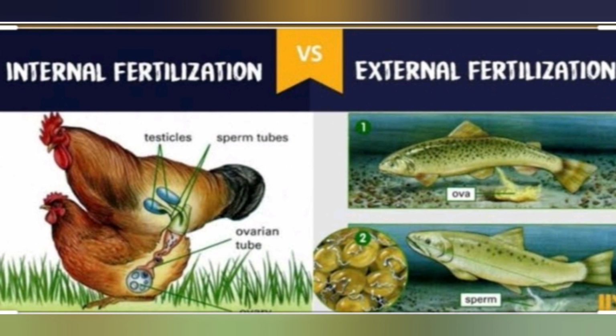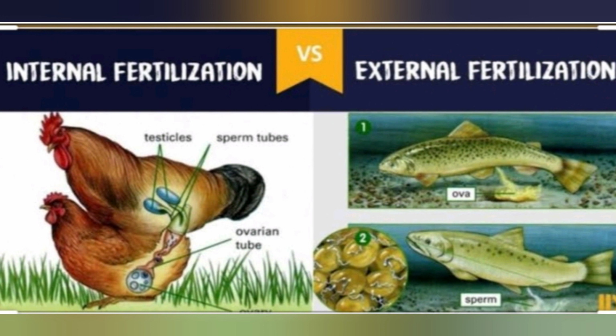Example, it is seen in some of the amphibians and some of the bony fishes. The best example is frog. Such organisms will show synchrony. What is synchrony? At the same time, the male will release the sperm and the female will release the egg. That is to compensate the loss of the fusion. To overcome the problems of the fusion, both the egg and the sperm are laid at the same time. It helps in the easy fusion of the gametes.